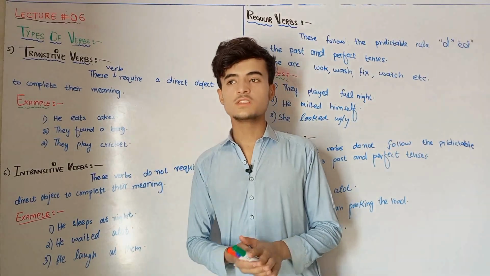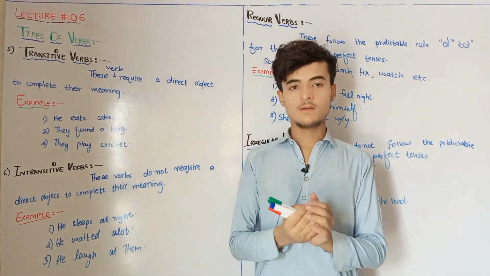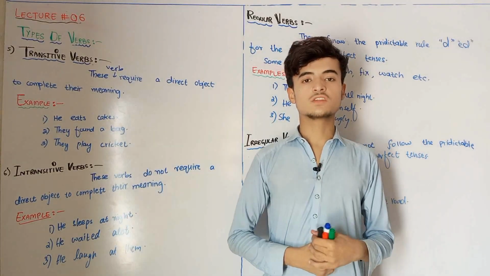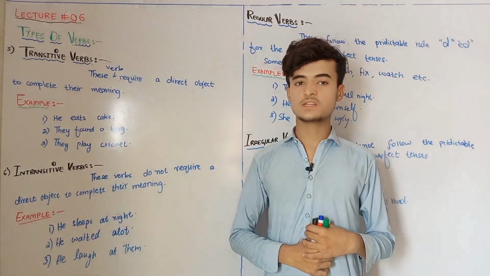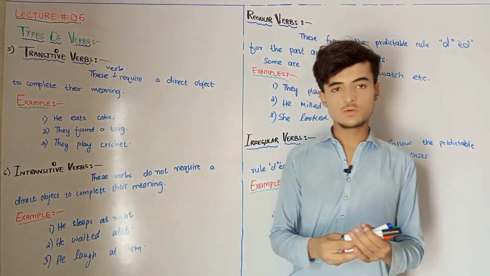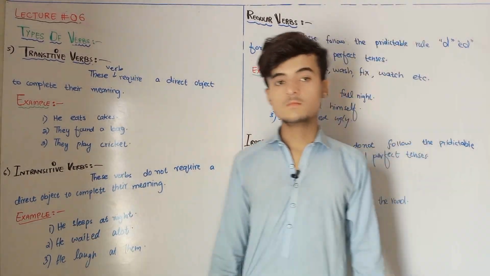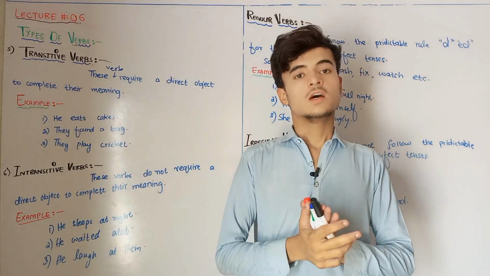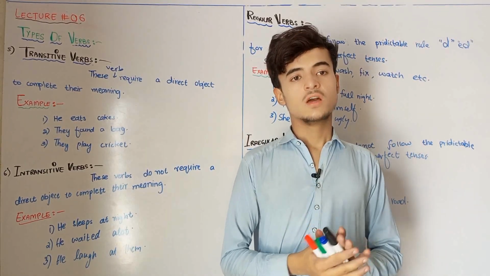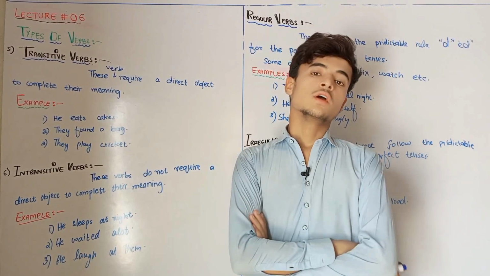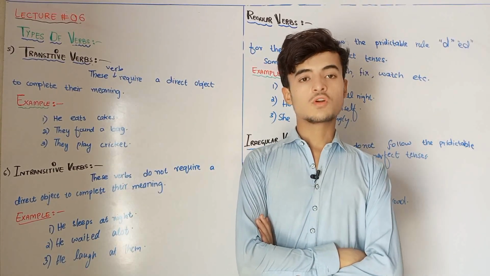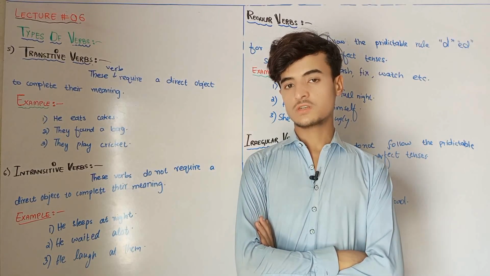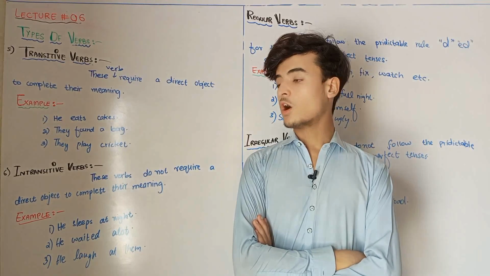So what is the object? What is the meaning of object? I have already told you about the object and complement. The object is the receiver of an action and the complement does not receive that action. For example, he likes tea. Here tea is a complement, not an object, because tea does not receive an action, while the subject is the doer of an action here, which means the object is not there.